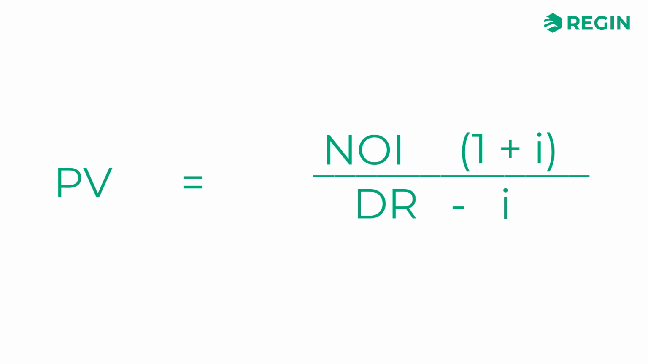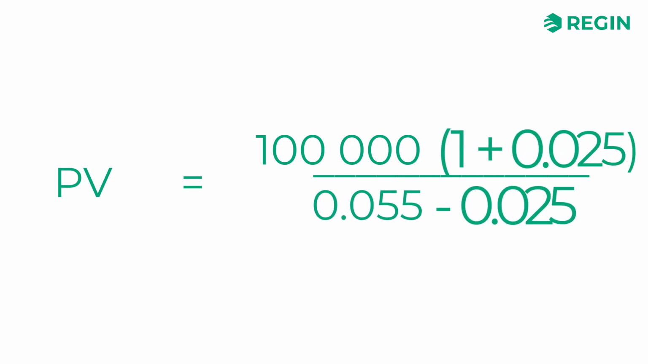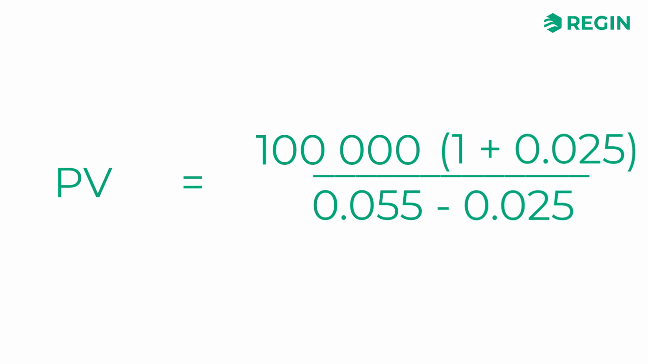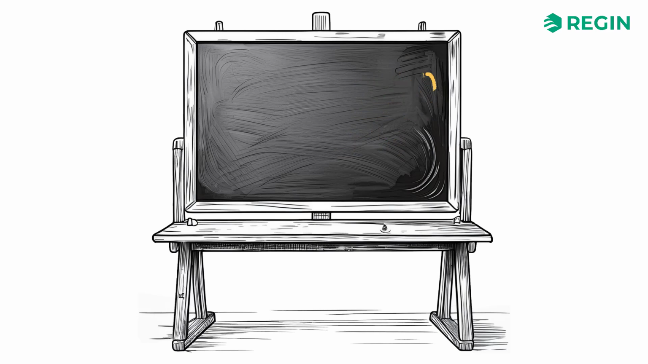Let's assume a net operating income of 100,000 euros and a 5.5% discount rate in a society where inflation is at 2.5%. These numbers yield a property value of about 3,417,000 euros. Of course, we can also reverse the formula to make other calculations.